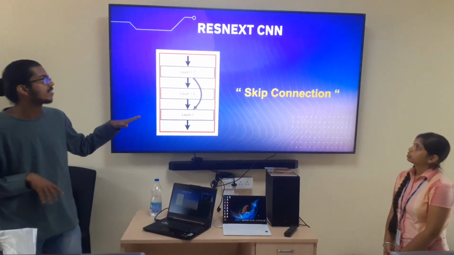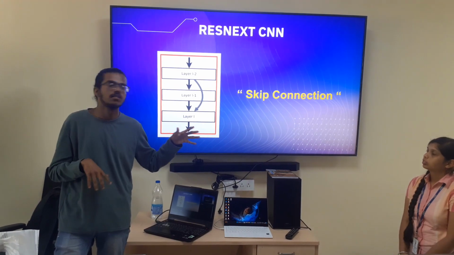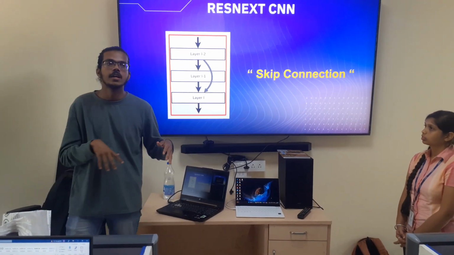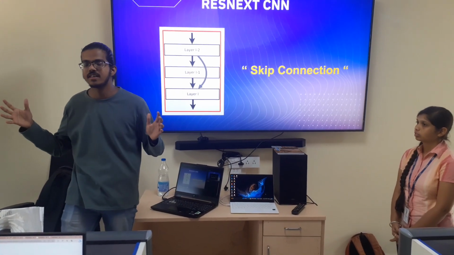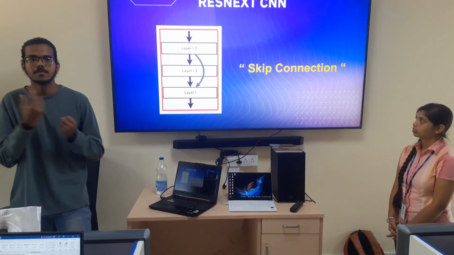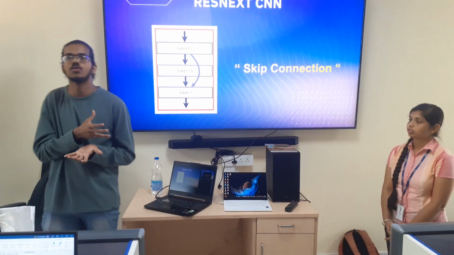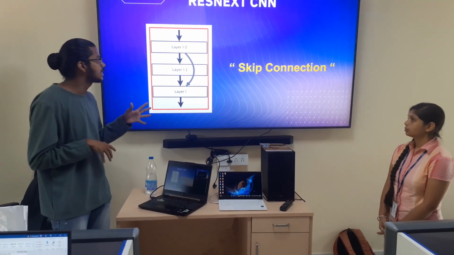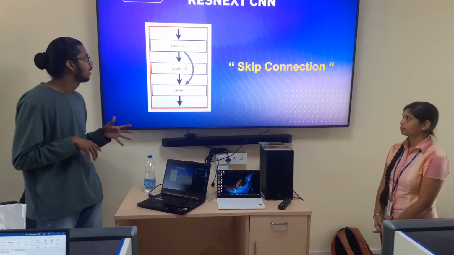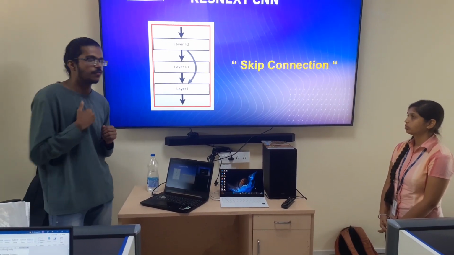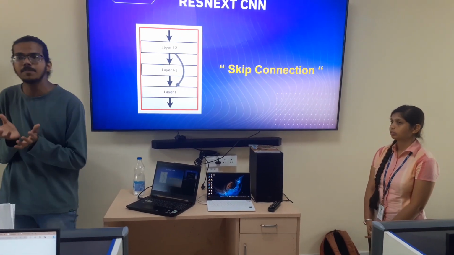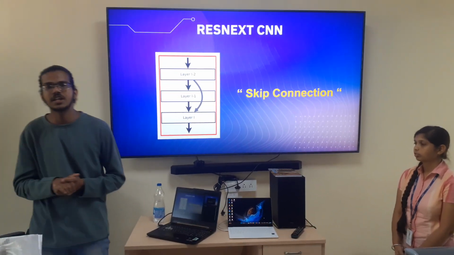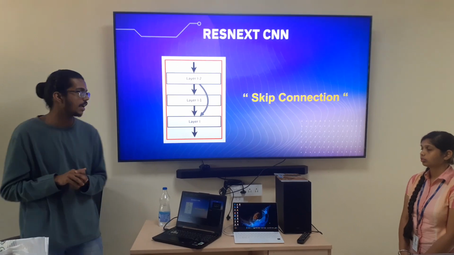So the ResNet CNN: the traditional CNN has one problem, that is the vanishing gradient problem. If we stack more than one layer continuously, the weights are not updated in backward propagation. That leads to reduced accuracy, or the model won't work that way. But in ResNet CNN we have something called a skip connection, where the same input which is fed to the upcoming layer is skipped and fed to the next upcoming layer, which solves the vanishing gradient problem as well as helps us to increase the accuracy.